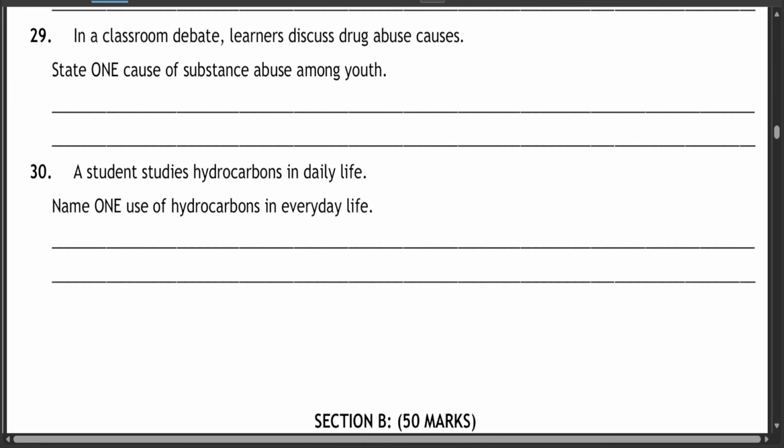Question 29. In a classroom debate, learners discuss causes of drug abuse. State one cause of substance abuse amongst youth. One cause is peer pressure. The people who influence you, especially your friends, are the main problem.